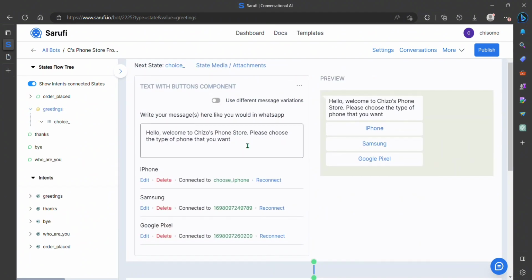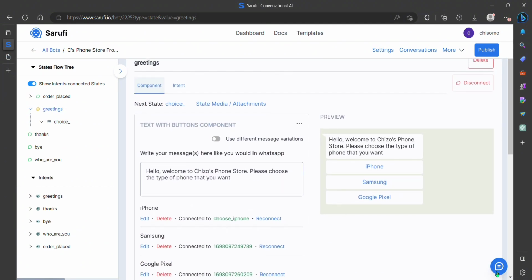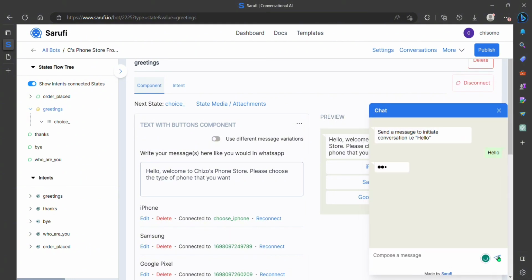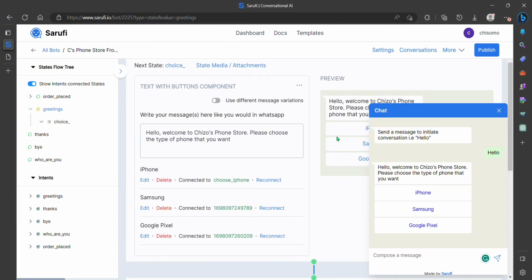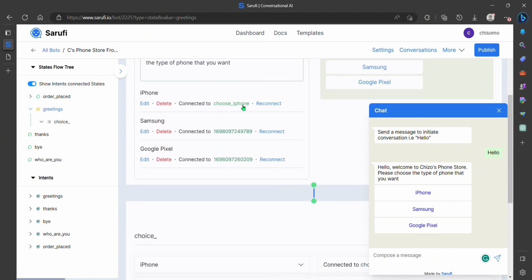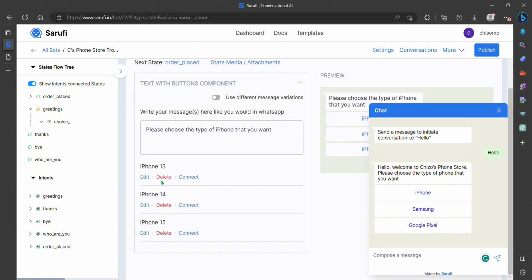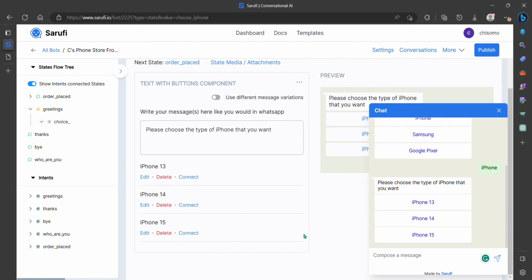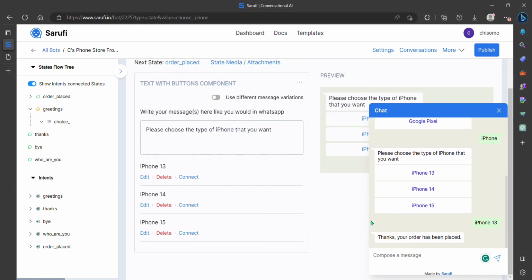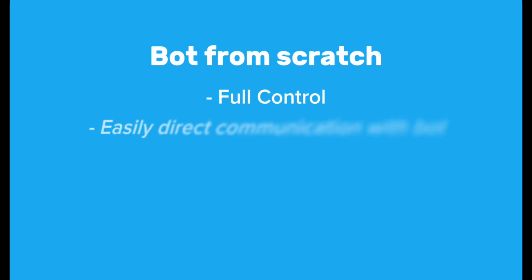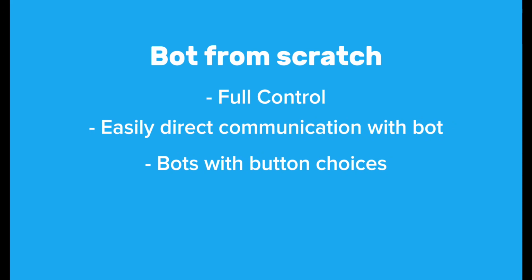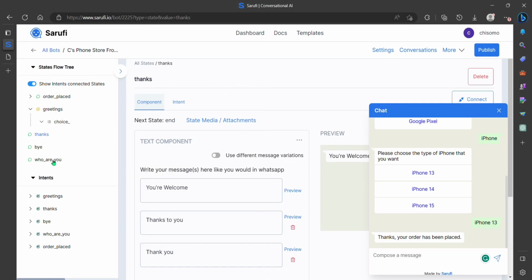Now let's test the bot by clicking on the chat bubble icon at the bottom right. As you can see, it has brought the state flow response I created with the buttons I created. Now, when you look at this part, you can see the next state the button is connected to. In this case, it's choices for when the user chooses an iPhone. And as you can see, it shows the iPhones I set up. So what's our takeaway from this? Creating a bot from scratch gives us control. And with it, you can easily direct and control how your users interact with your bot.